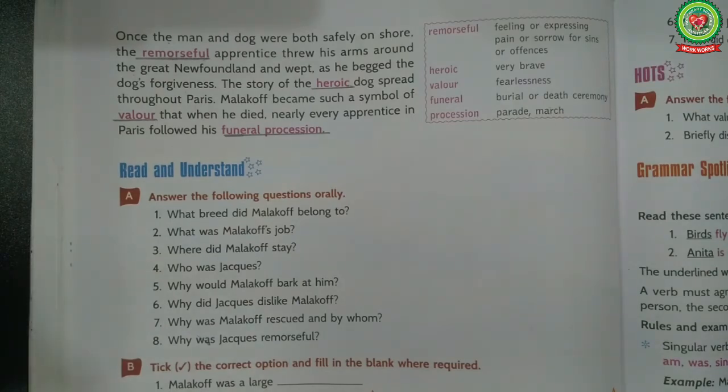Jax hugged the dog because he had realized his mistake and wanted the dog's forgiveness. Where did the story of the heroic dog spread? The story of the heroic dog spread throughout Paris. Who became the symbol of valor? Malakoff became the symbol of valor. Who followed Malakoff's funeral procession? Every apprentice in Paris followed Malakoff's funeral procession.